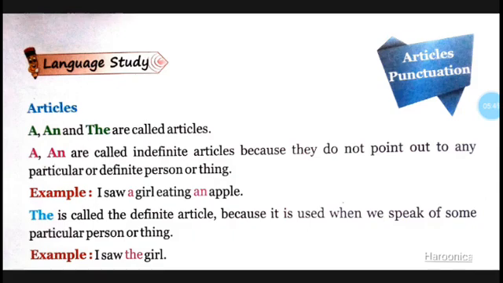A is used before a word that does not begin with a vowel, an is used before a word that begins with a vowel, and the is used for a specific word which is already spoken about.